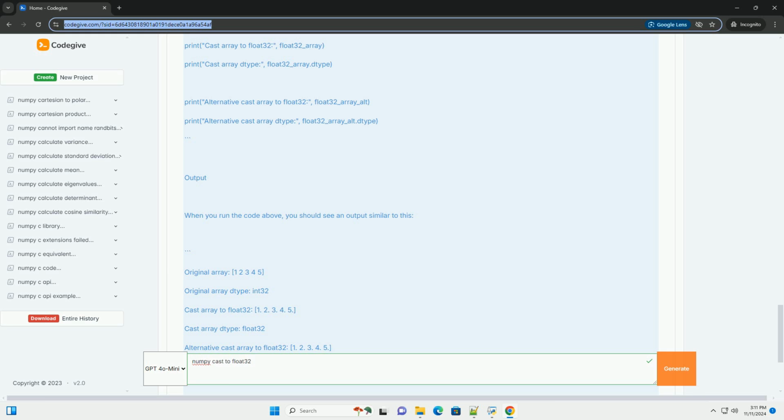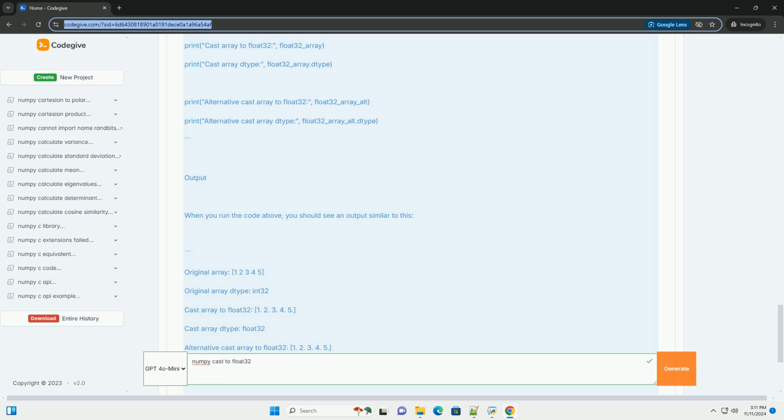Step 1. Import NumPy. Make sure to import the NumPy library before using it. Step 2. Create an array. You can create a NumPy array of any data type. Step 3. Cast to float32. Now, you can cast the array to float32 using either of the two methods mentioned above.